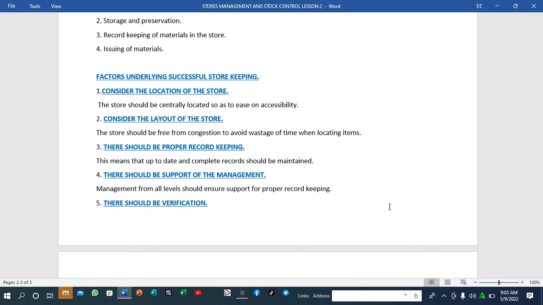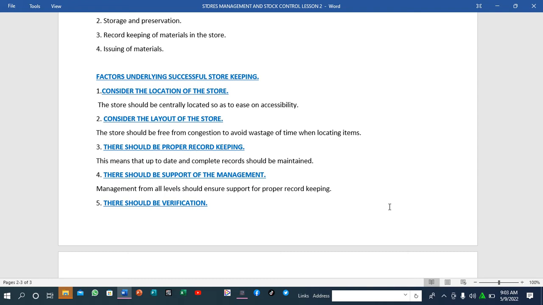You also have to look at proper record keeping. When you talk about proper record keeping, we mean that if the goods have been supplied into the company or into the store, they have to ensure that we have received these items and this is the flow of the item. It means that up to date and complete records should be maintained, and that is the work of the storekeeper.